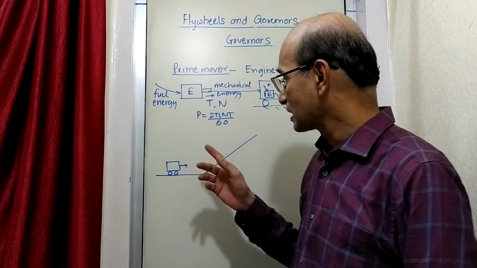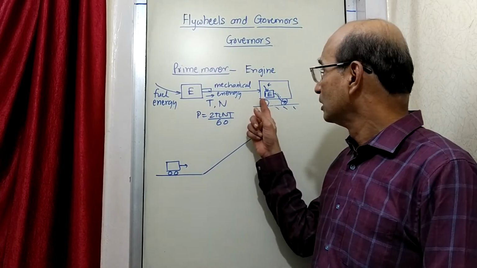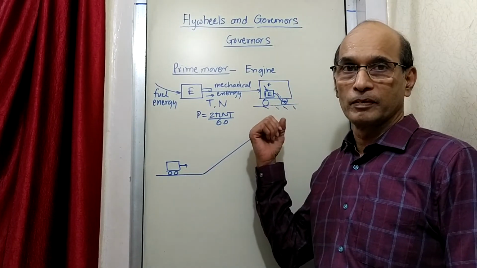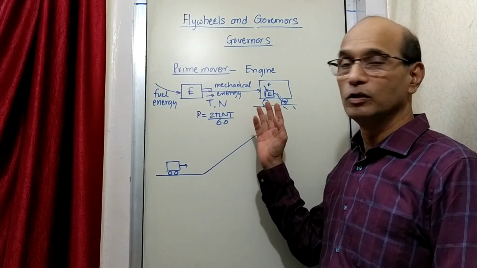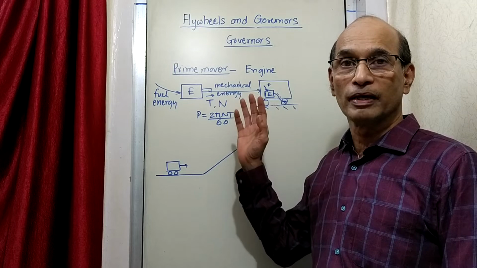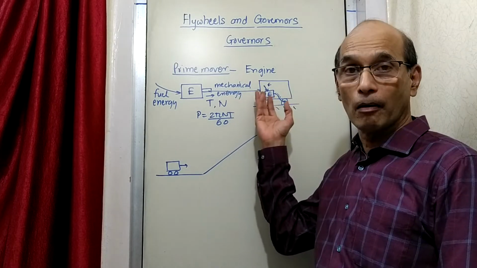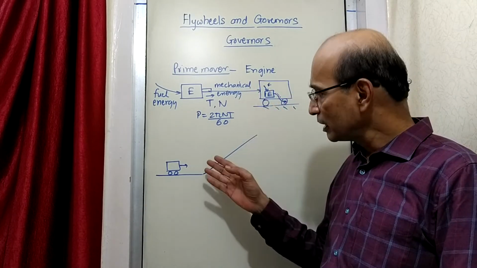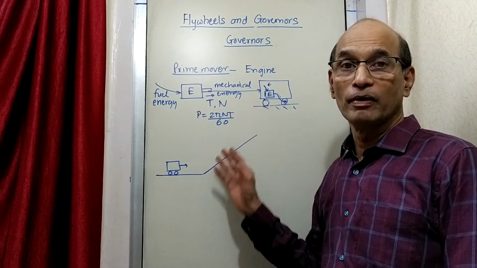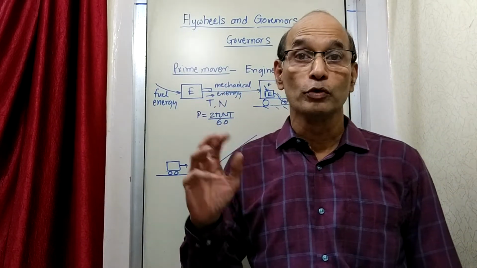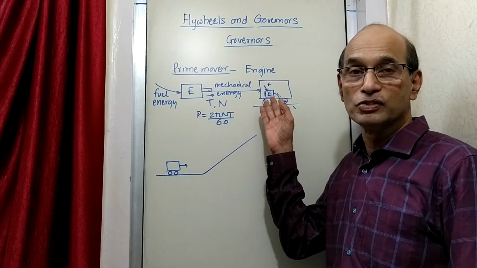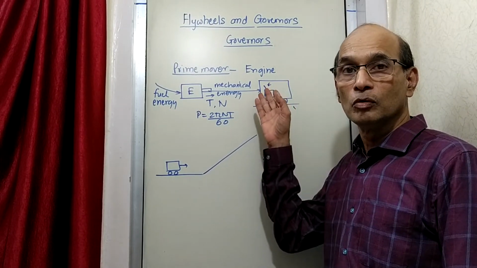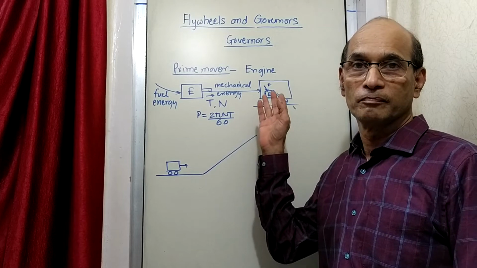That means now the wheels are asking the engine to give more power because they have to climb up. Now, what will the engine do? The engine should do something so that it can provide extra power, extra energy, so that it can move up. Now from where will that extra energy come, that is the question. Who is going to understand this problem and tell the engine to provide more energy?